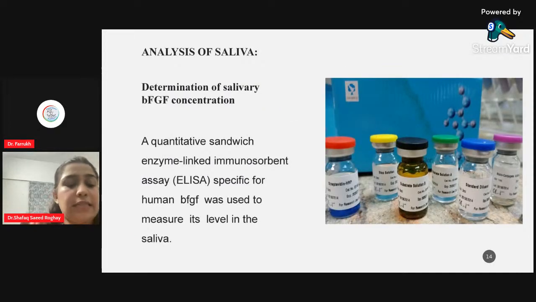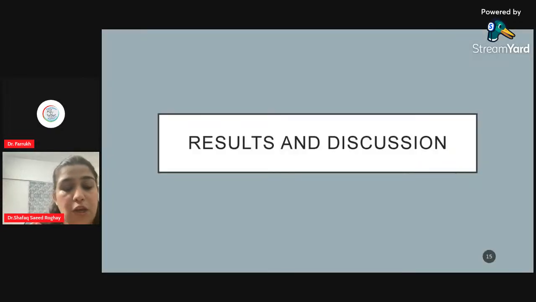After collecting their saliva and after centrifuging them, I did ELISA, enzyme-linked immunosorbent assay, specific for human BFGF to measure the level of salivary basic fibroblast growth factor in saliva.